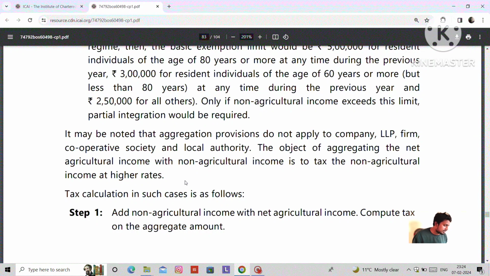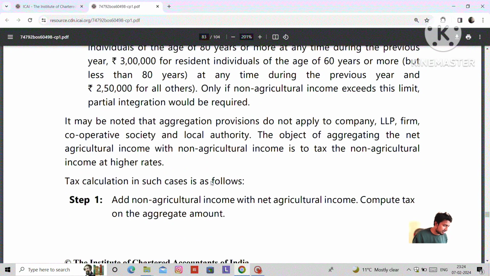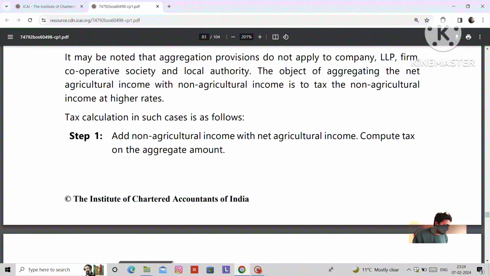The object of aggregating the net agriculture income with the non-agriculture income is to tax the non-agriculture income at higher rates. Mainly, the objective of partial integration is to tax the agriculture income at as low rates as possible, but the remaining amount is taxed at as high rates as possible. Are you getting the point?